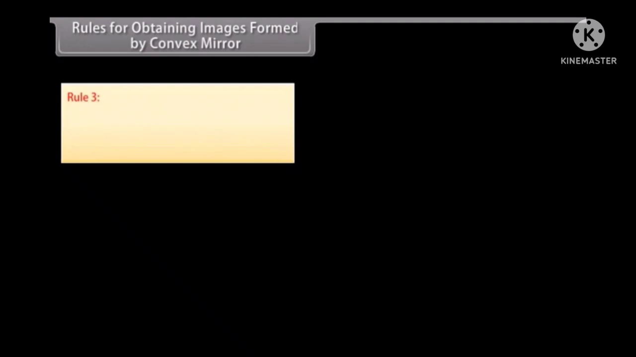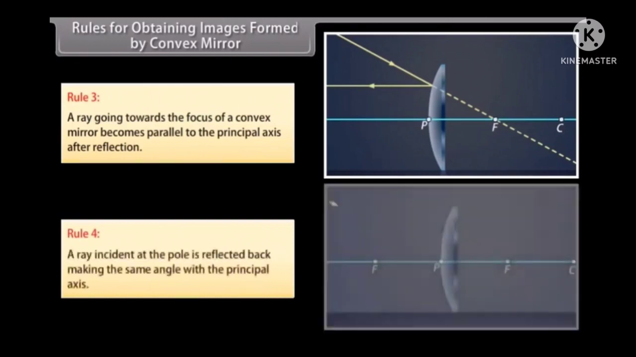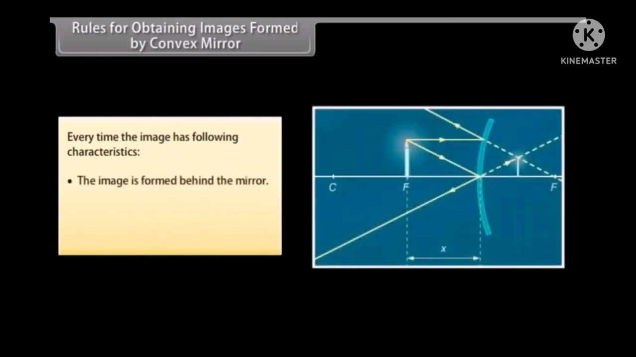Rule 3. A ray going towards the focus of a convex mirror becomes parallel to the principal axis after reflection. Rule 4. A ray incident at the pole is reflected back, making the same angle with the principal axis. Every time the image has the following characteristics. The image is formed behind the mirror. It is virtual and erect, smaller than the object.